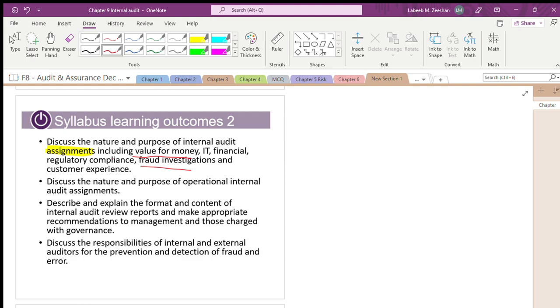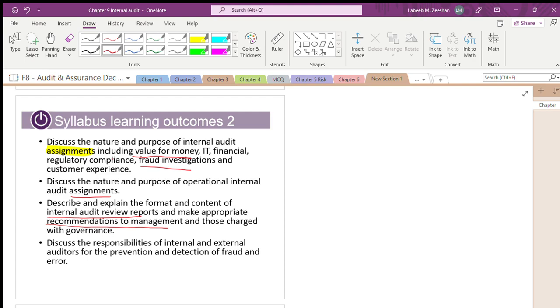Discuss the nature and purpose of the assignments we are going to do. And most importantly, the internal audit review reports make appropriate recommendations to the management. The internal audit report is very crucial, as simple as that.